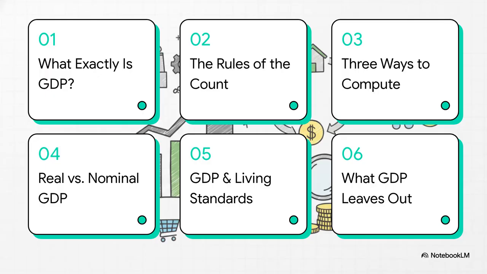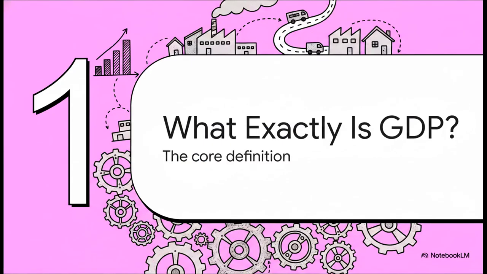Okay, here's our game plan for today. 1. What exactly is GDP? 2. The rules of the count. 3. Three ways to compute it. 4. Inflation, real versus nominal. 5. GDP and living standards. And finally, 6. What GDP leaves out. Let's get into it. Section 1.